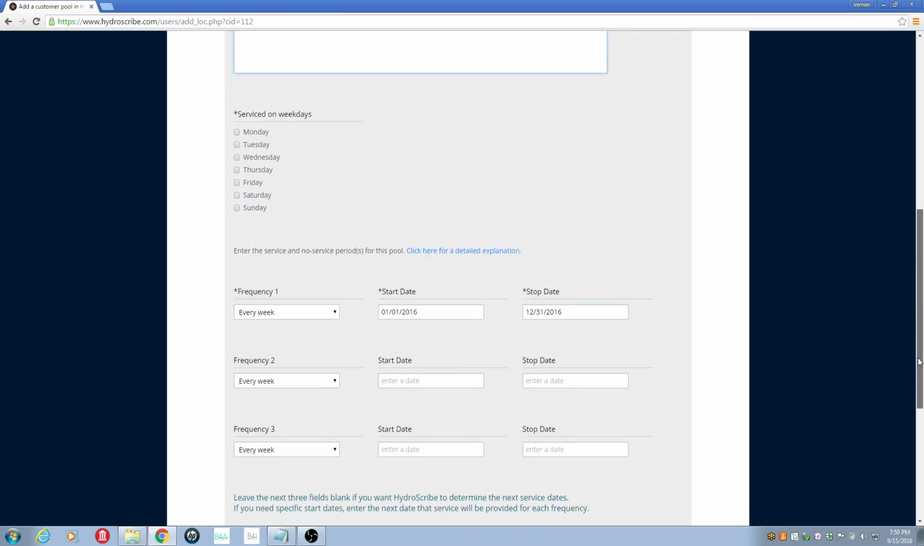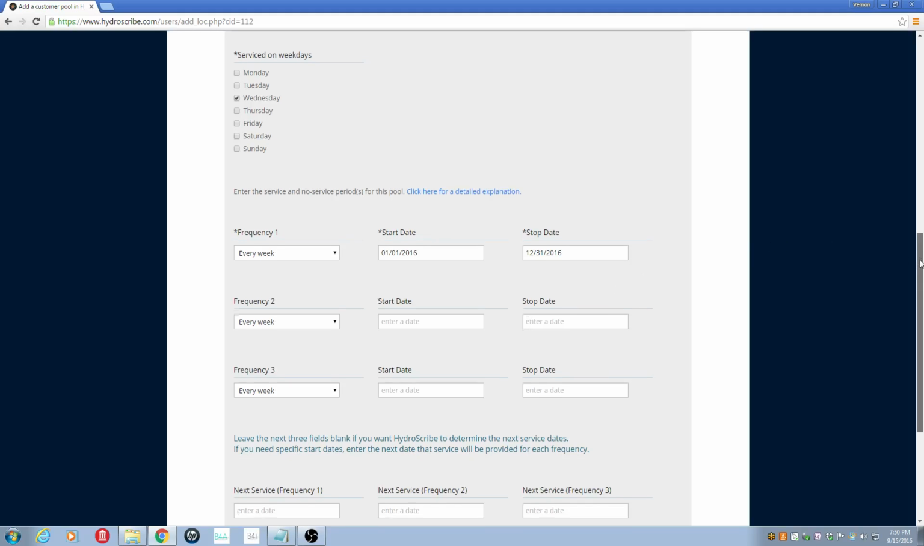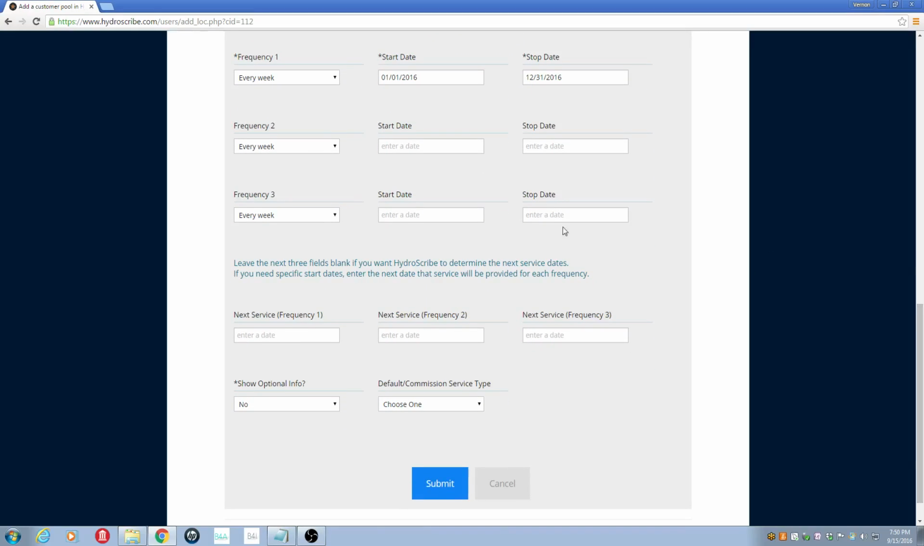Okay, below that are the days of the week that you service this pool. So go ahead and just click the checkbox for the day of the week that you actually are going to service the pool. If the pool is going to be serviced for more than one day, just go ahead and click the appropriate days. Okay, below that are the frequencies at which you're going to service this pool.